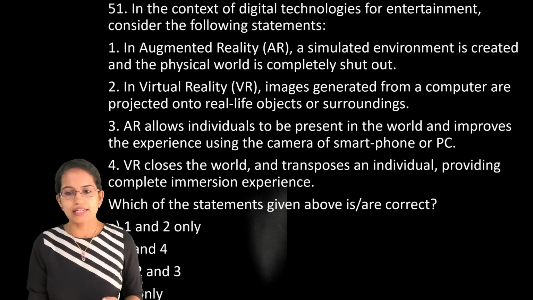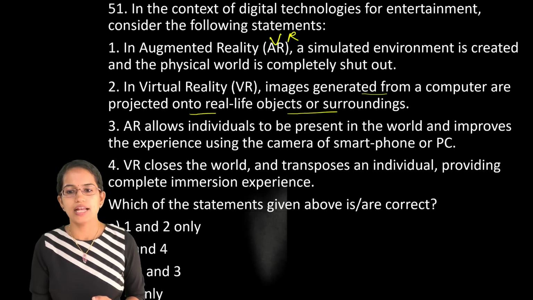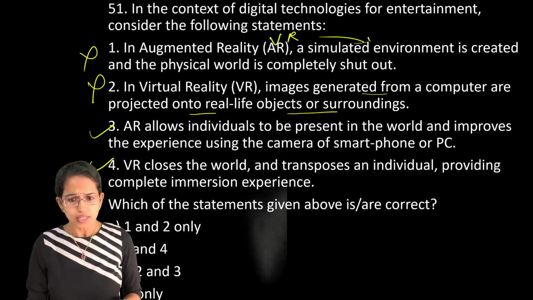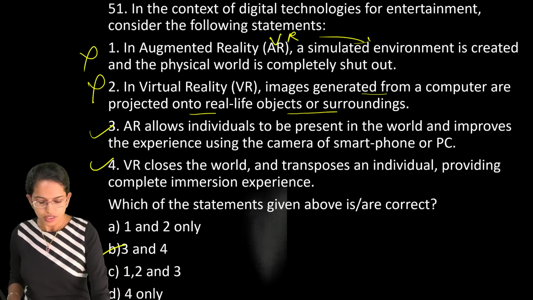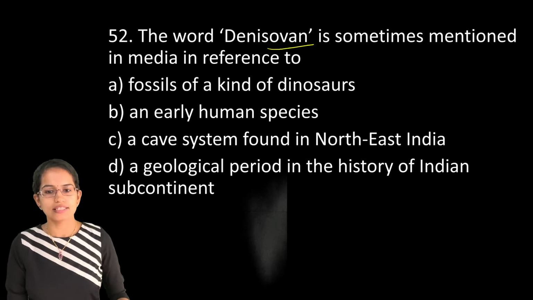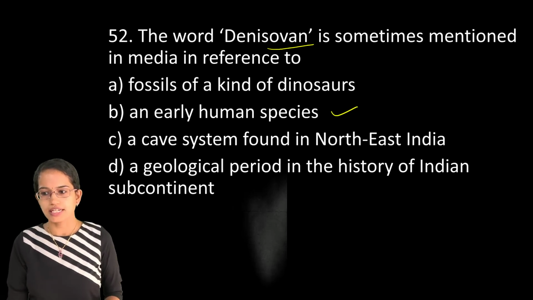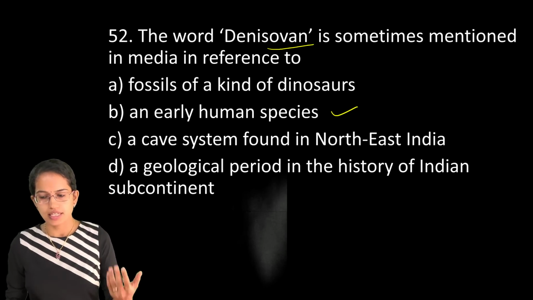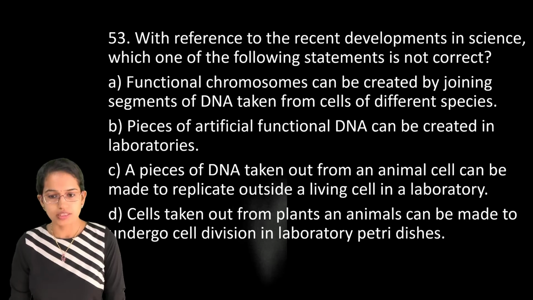In augmented reality, the images generated on the computer are projected onto real life objects. However, in virtual reality, a simulated environment is shown. So basically the definitions are given vice versa, so both the statements become incorrect. 3 and 4 are the correct statements, so B becomes your right option here. Now Denisovan was in the news, and this is one of the early human species that has been discovered. This is very, very important, and the researchers have been working to analyze the protein of the same species.